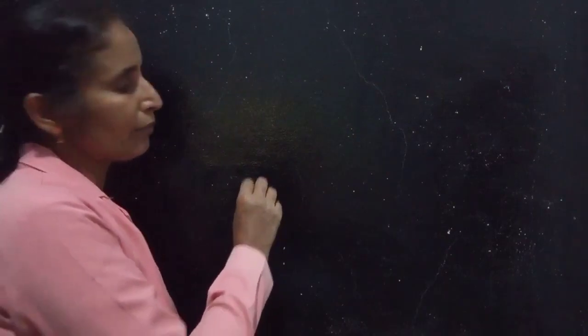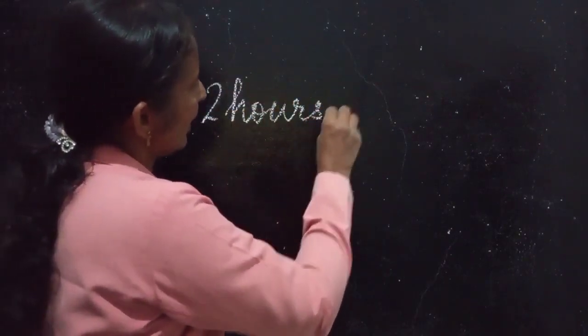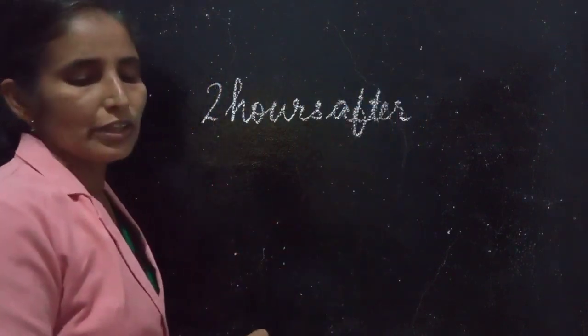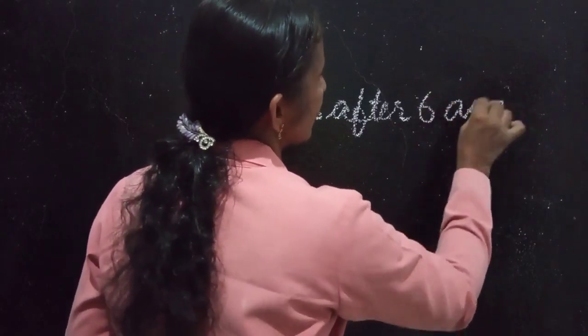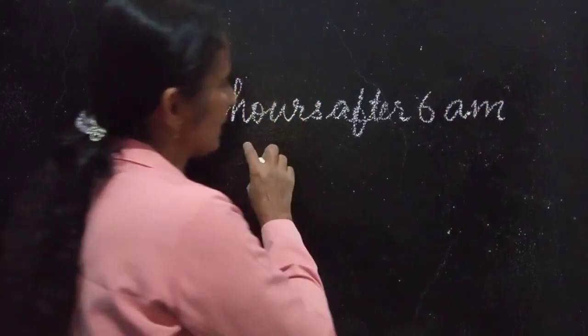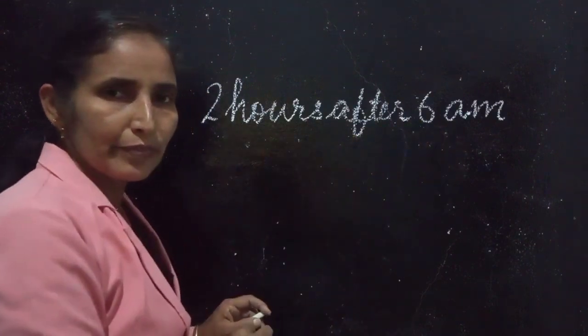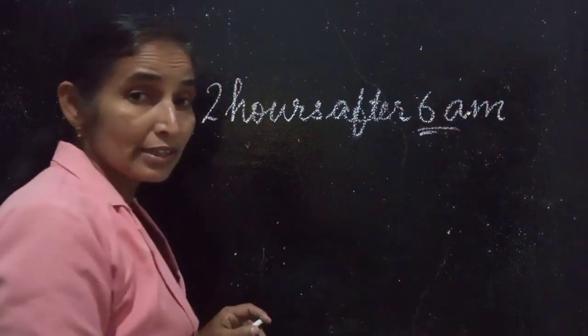What will be the time 2 hours after 6 AM? 6 AM means AM, morning.